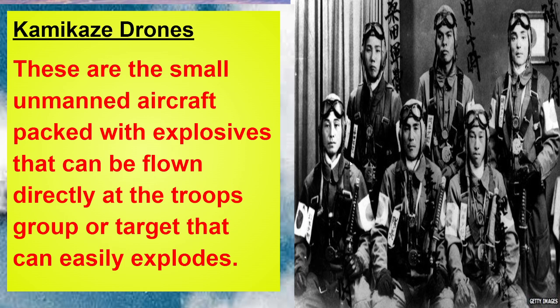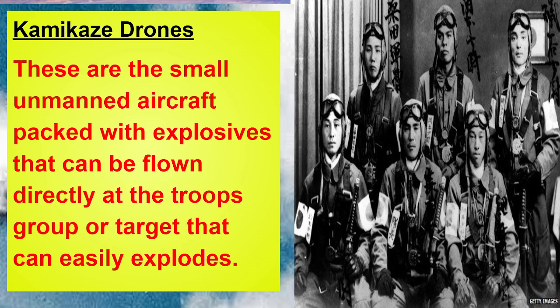These are actually very small unmanned aircraft packed with explosives that can be flown directly at troops or groups of targets and explode easily. As I already told you, they target systems like radar and the Iron Dome. Even Iran attacked Israel's Iron Dome with these kamikaze drones.